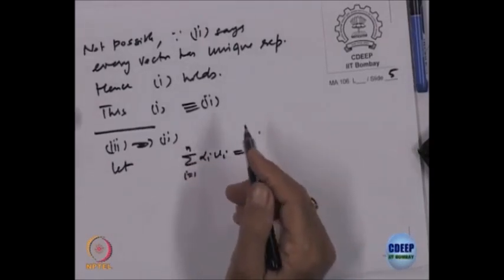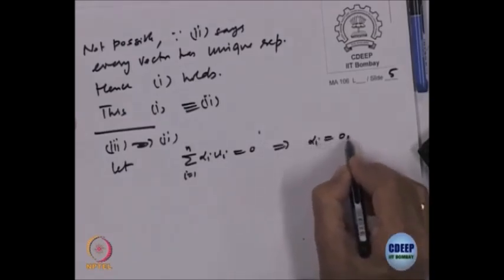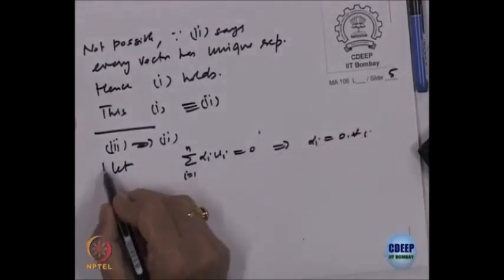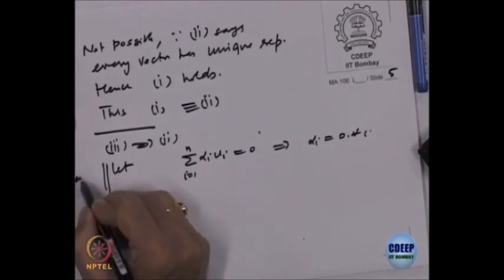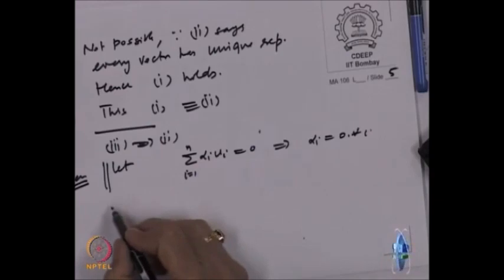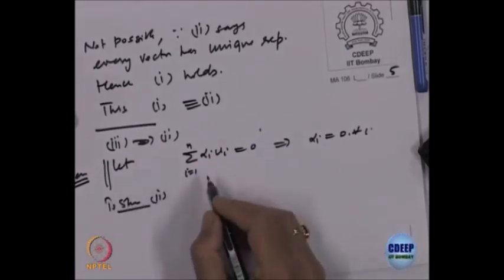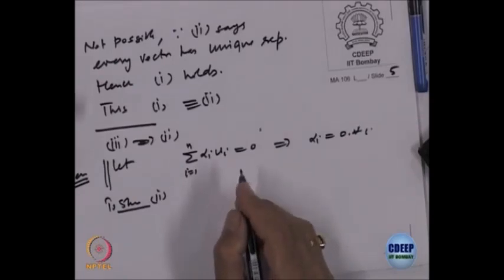That is 3. So, let it imply alpha I equal to 0 for every I. This is given to me, that is statement 3. To show 2, what do I have to show? Every element has got a unique representation.